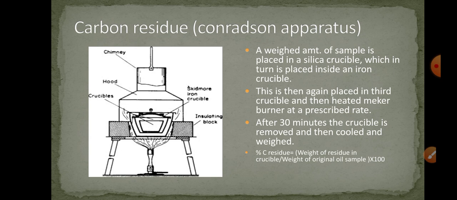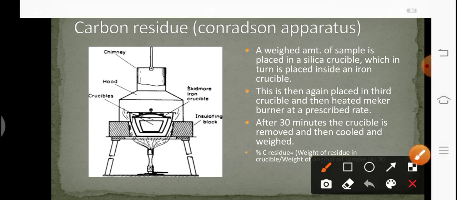For this, what we need to do is take a weighed amount of sample in a silica crucible, and then it is placed inside an iron crucible, as you can see here in the Conradson apparatus. This is the silica crucible inside, and it is kept inside another iron crucible, and that is again kept in another crucible. So there are three crucibles, one over the other, to prevent heat loss.